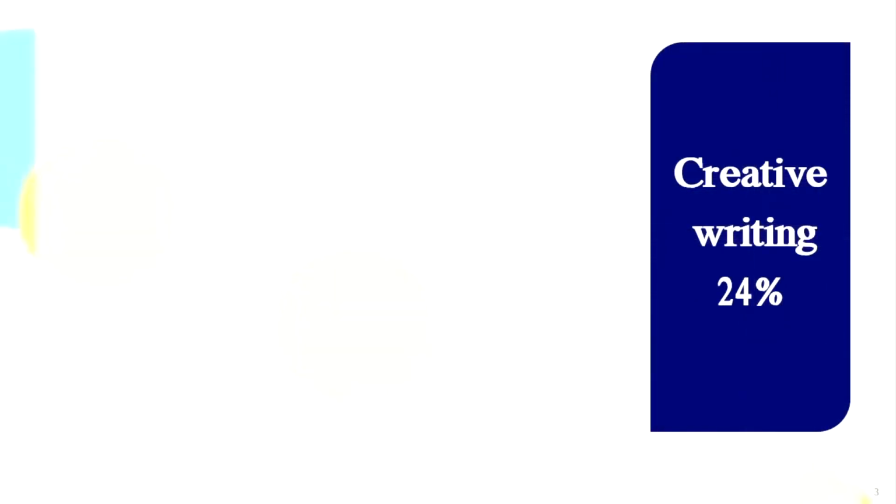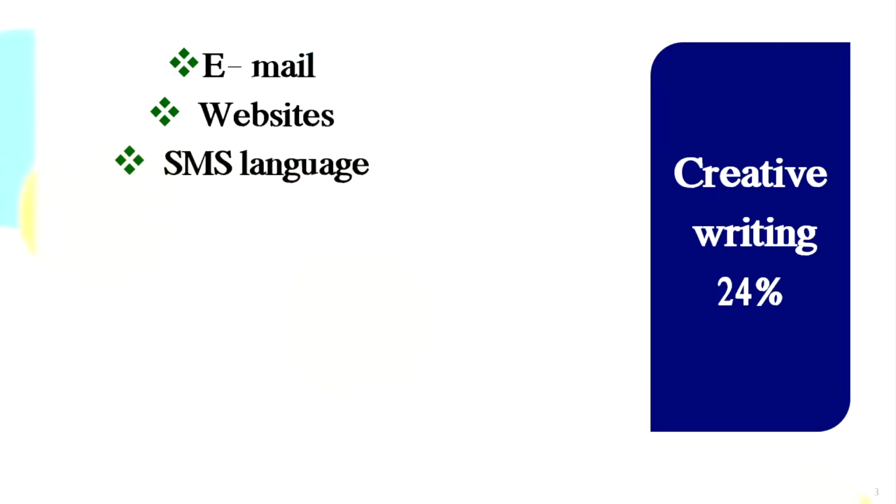Now, all this is part of a particular portion in your scholarship syllabus in English, which is called creative writing. And there is 24% of your scholarship syllabus which is assigned to this, creative writing. So out of 100 marks, 24 marks you will get for creative writing. Okay, and under creative writing, we have all these topics. We have to learn about emails, we have to learn about websites, we have to learn about SMS language like we just discussed.